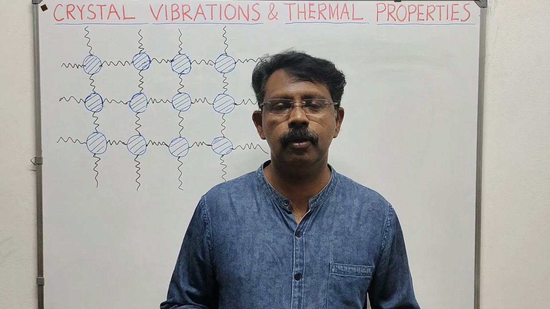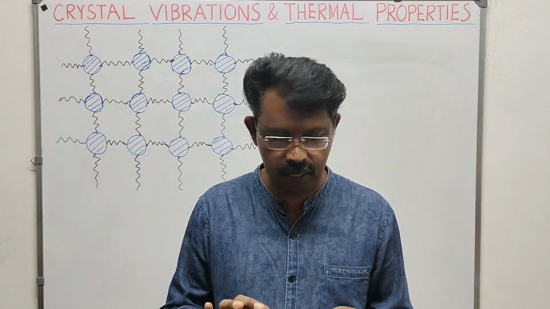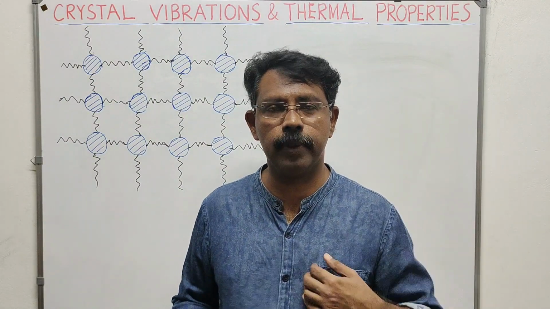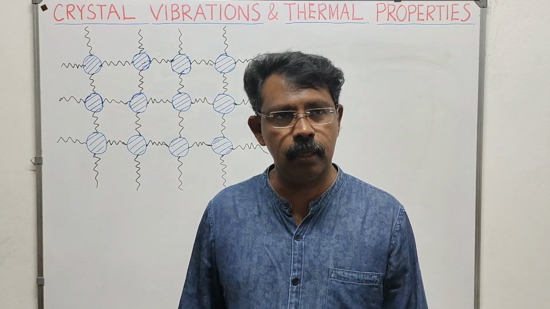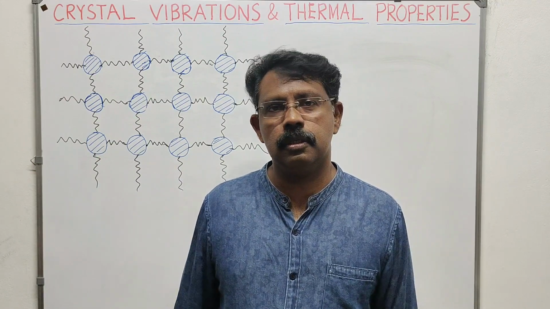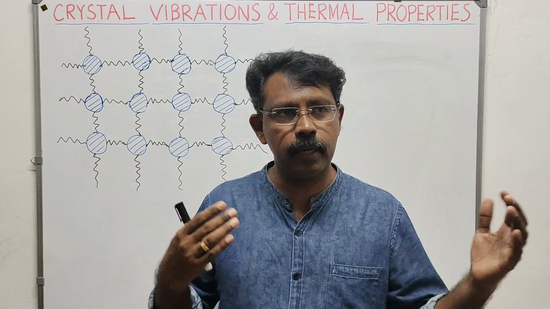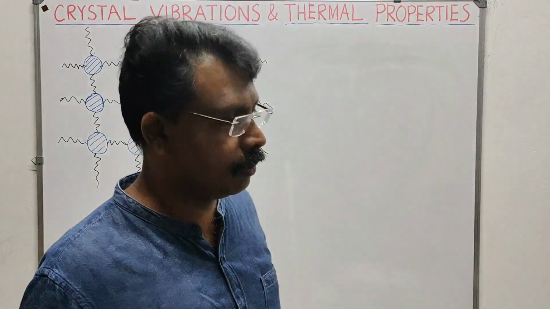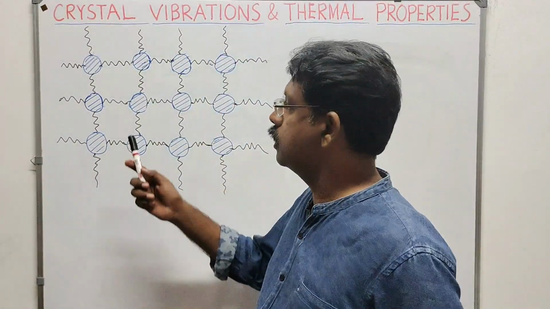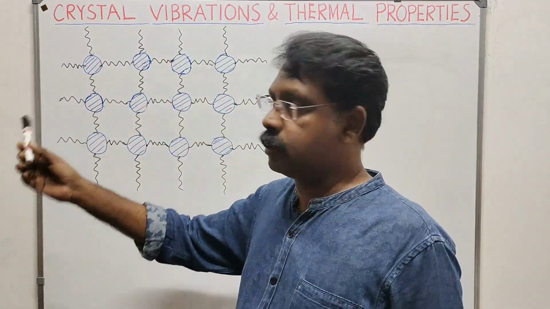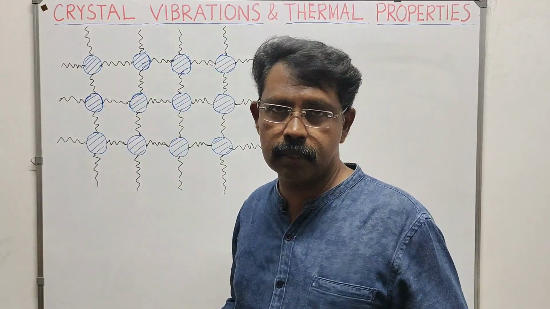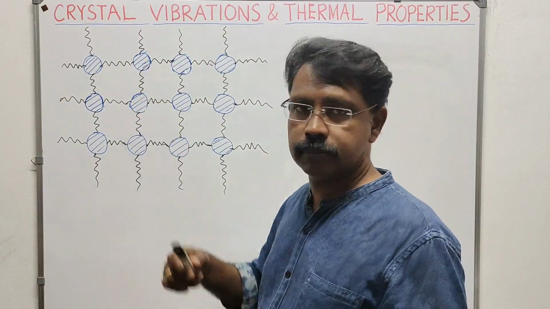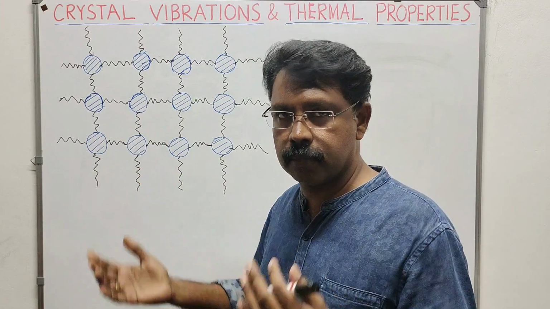Hi dear all, the topic of today's discussion is lattice dynamics, like lattice vibrations and thermal properties. So we know that a lattice consists of atoms which are arranged in a definite order. We can assume that these atoms are connected together by elastic springs as shown in this figure. We are considering an array of atoms connected by elastic springs, so the motion of one atom is shared by other atoms.